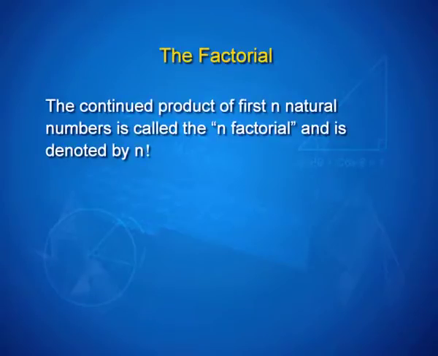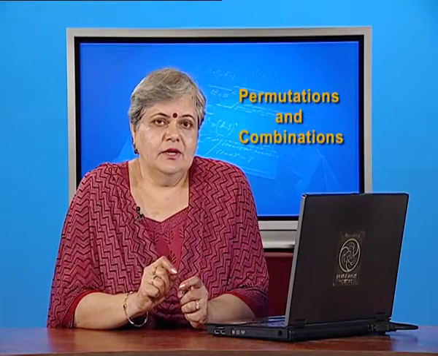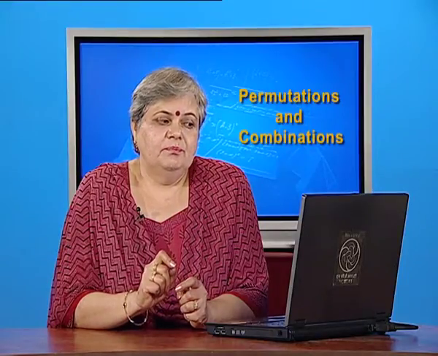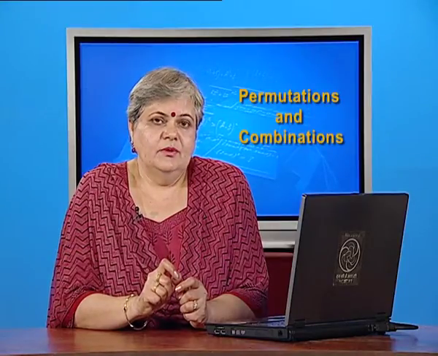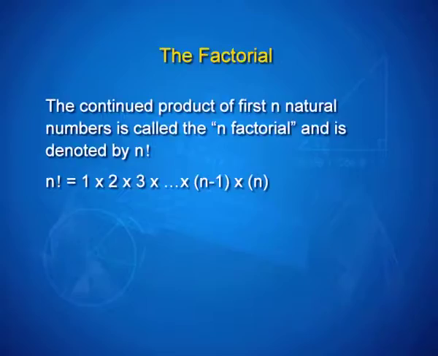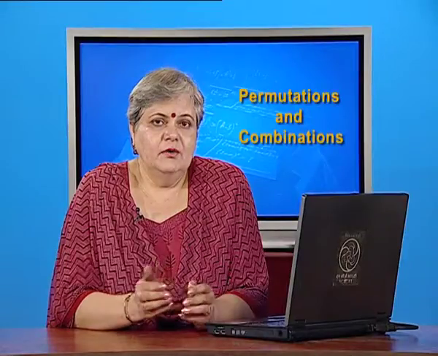We define the factorial to be the continued product of the first n natural numbers and call it n factorial, written as n with the exclamation mark. So, n factorial has a value the same as 1 into 2 into 3 going right up to n, and can also be thought of as a reducing product.